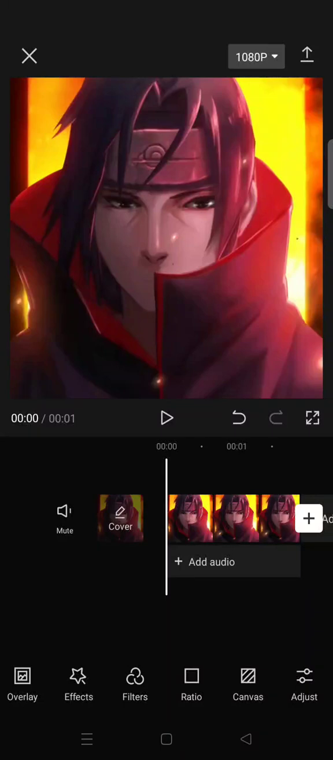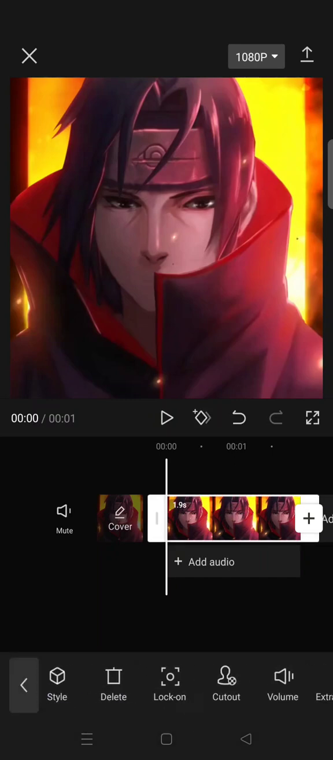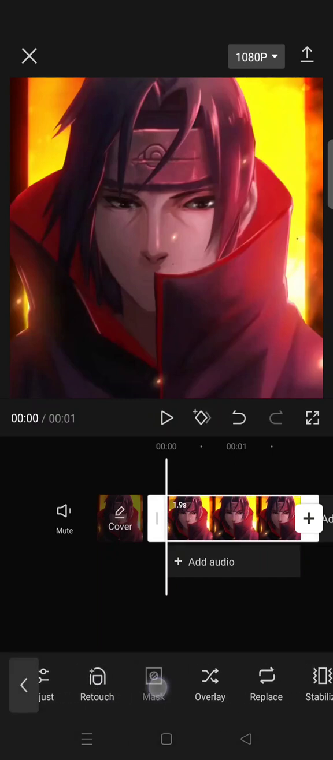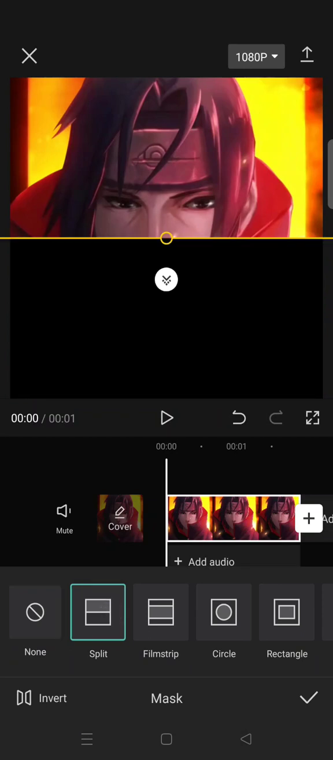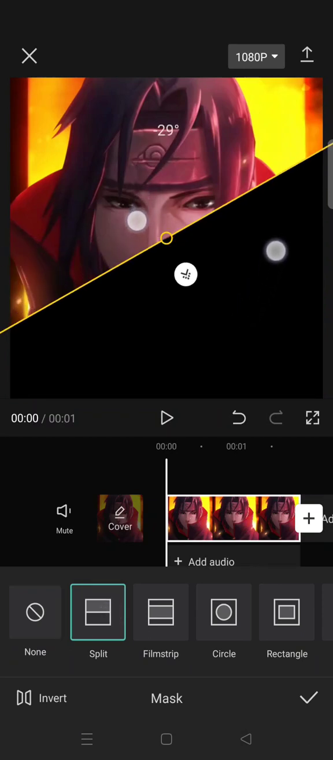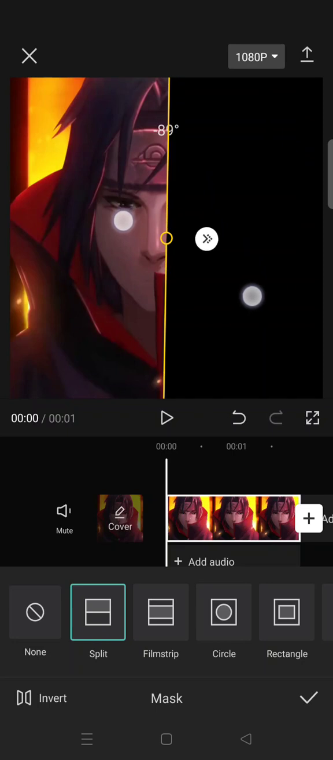In this video, I'm going to show you how you can make a split effect for your video edit on CapCut. So you just need to add your clip, and in here I use only a 1-second video. After that, click on the clip, go to mask and click on split. Rotate it 90 degrees.